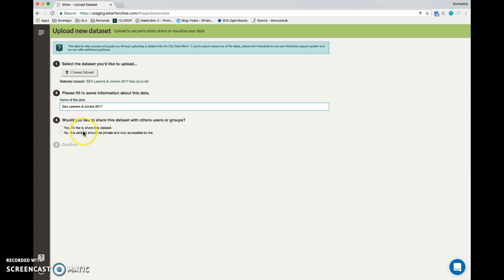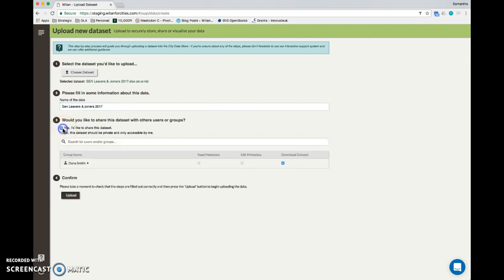And at the moment it's asking me if I would like to share this data set with other users or groups. So I have the option to not share it with anyone. I can just use this as a private data store, upload my documents and leave it as that. And no one else would be able to access that document unless I shared it with them. However, as I just mentioned, I want to share this with Mastodon C. So I'm going to select yes.